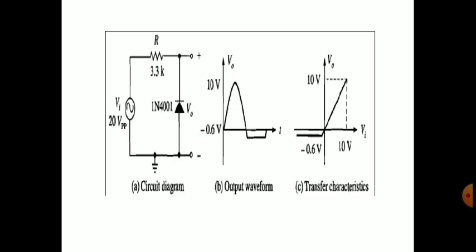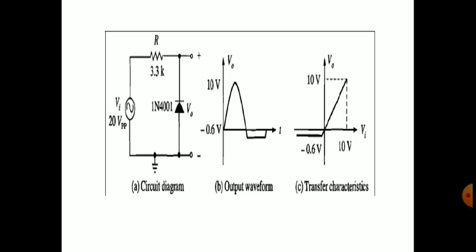The same circuit is here, but with the diode direction reversed. So the same explanation will apply. In the positive half cycle, the P terminal of the diode is connected to the negative and the N terminal is connected to the positive, so it will be reverse biased and open circuited, and the output will be the same as the input, with the same peak value. During the entire positive half cycle of the input waveform, the output will remain the same as the input.